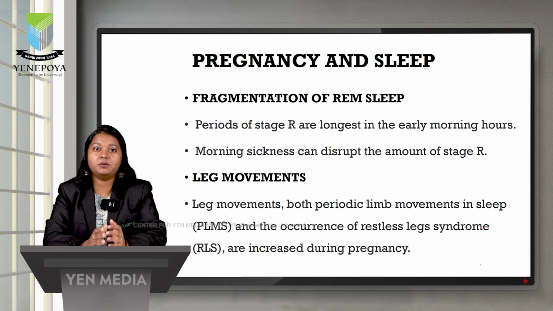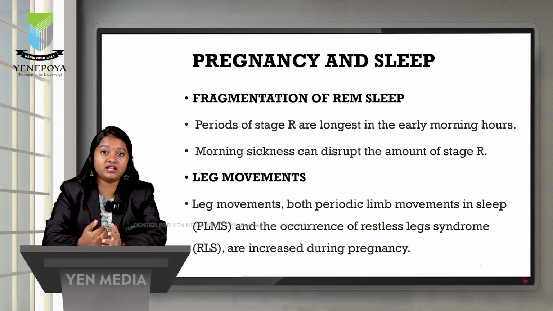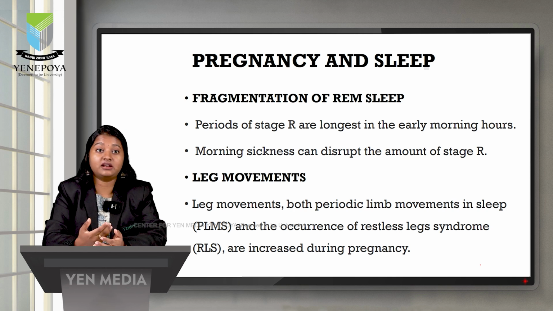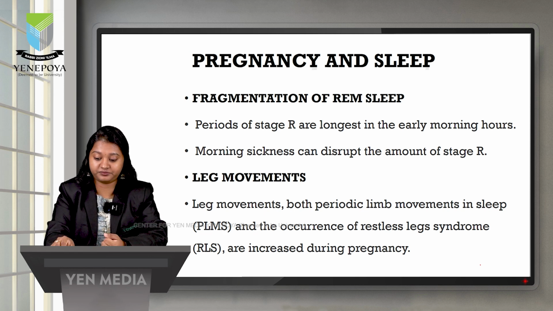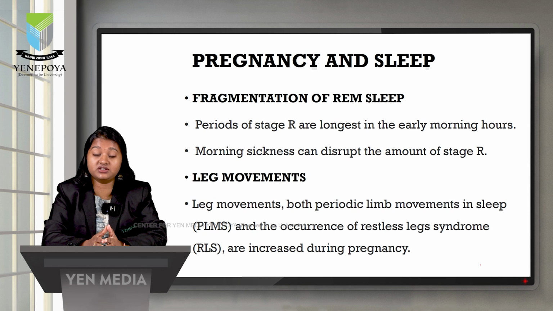Leg movements. When we see leg movements, both periodic limb movement syndrome and restless leg syndrome are also increased during pregnancy. This mainly occurs in the third trimester. This can be due to iron deficiency or due to hormonal changes that occur during the pregnancy. So understanding these changes and understanding how to manage these changes is very important for the growth of the fetus and the health of the mother.